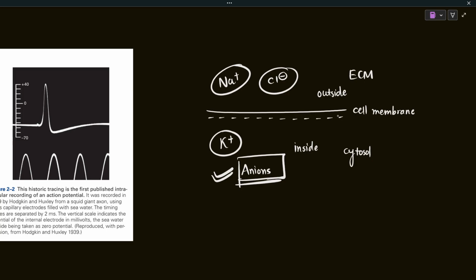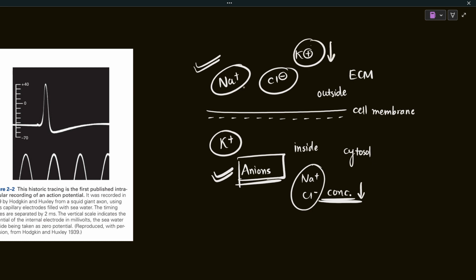While outside the cell there are a lot of sodium ions. There will be potassium ions as well, and sodium ions and chloride ions here, but the concentration is quite less. We are not saying that they are absent; the concentration is quite less.